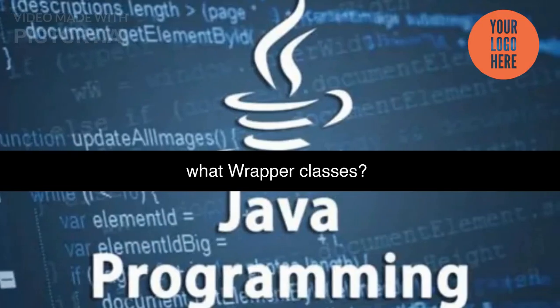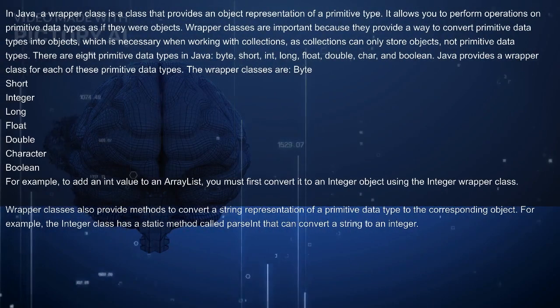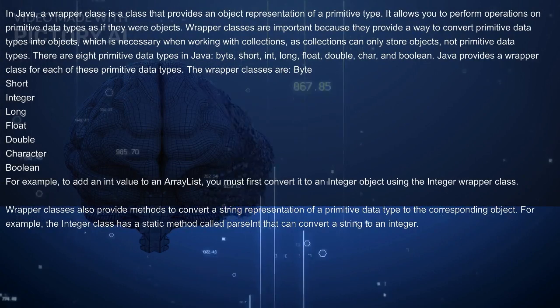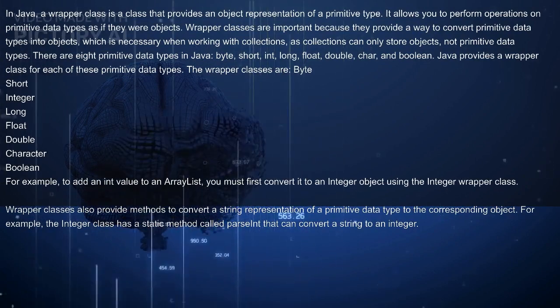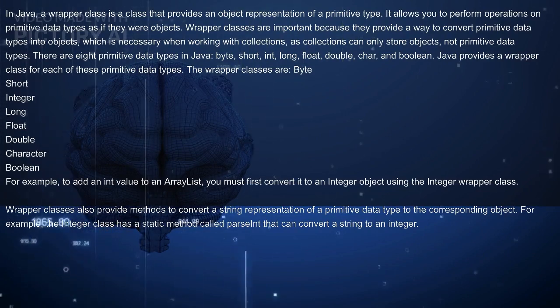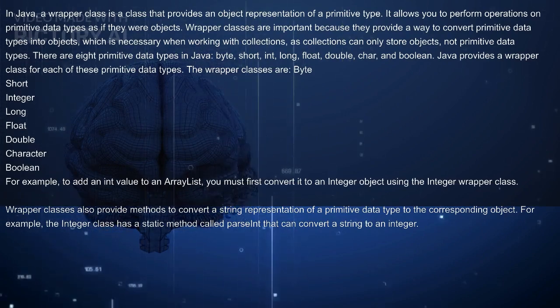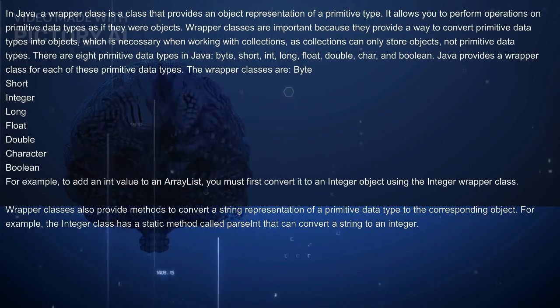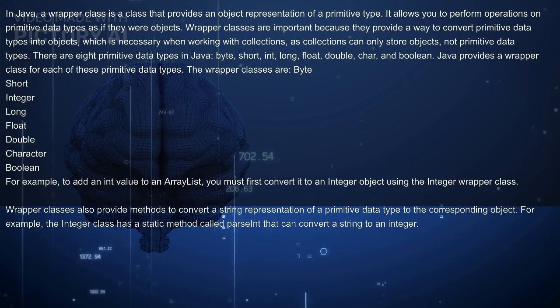What is a wrapper class? In Java, a wrapper class is a class that provides an object representation of a primitive type. It allows you to perform operations on primitive data types as if they were objects. Wrapper classes are important because they provide a way to convert primitive data types into objects, which is necessary when working with collections, as collections can only store objects, not primitive data types.